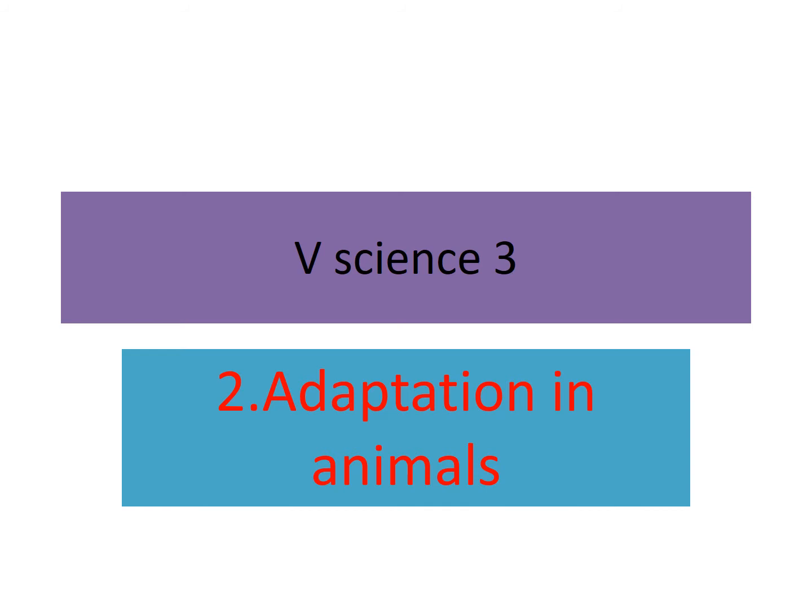So let's start today with a new topic, adaptation in animals. Let's study in detail about adaptation in animals. Adaptation is very important for the animals. Animals adapt to their physical environment for food getting, reproduction and survival. Adaptation is the ability of an animal to adjust to its environment.